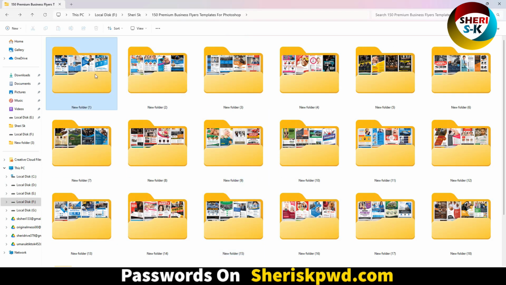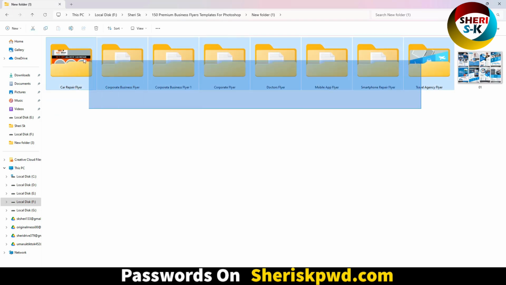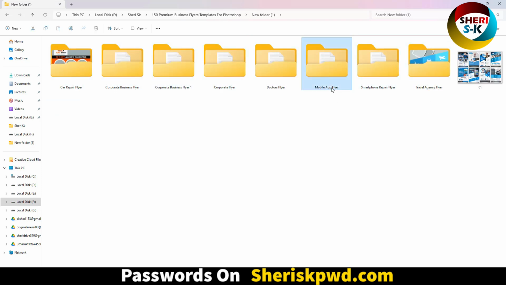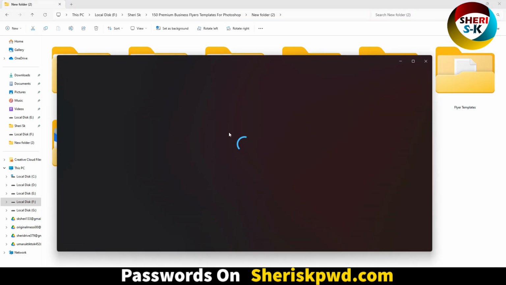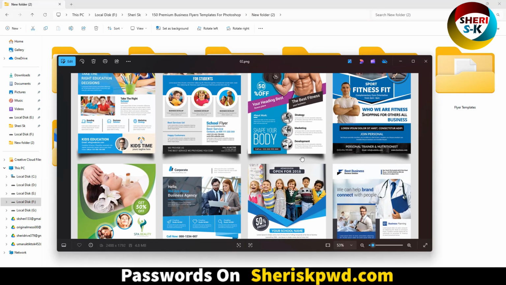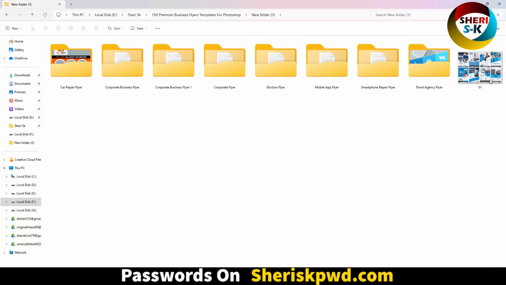Okay, here are a total of 8 templates in different categories: mobile app flare, smartphone, travel agency flare, car repair flare, fitness flare, and here is the preview. You can customize every flare in Photoshop.